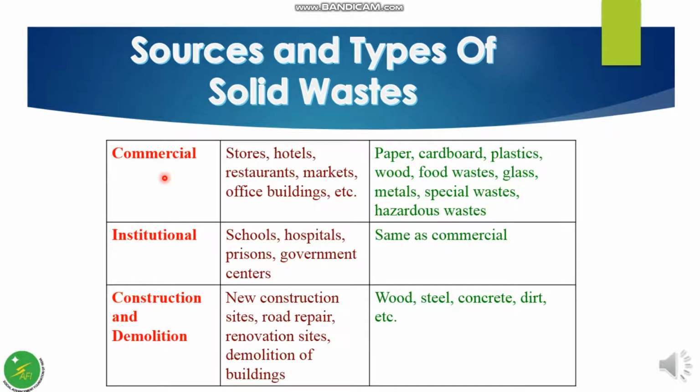Next source is commercial, and the typical waste generators are stores, restaurants, markets, office buildings, etc. Types of waste include cardboard, plastics, food waste, glass, metals, then some special waste and hazardous waste. Institutional waste mainly arises from schools, hospitals, prisons, and some government centers, and the types of waste are the same as commercial.